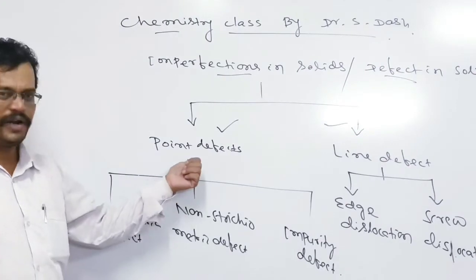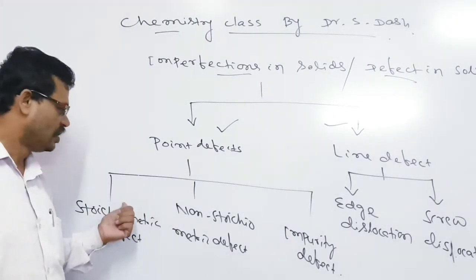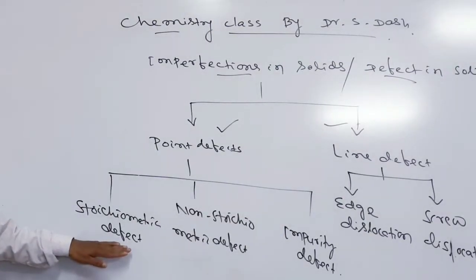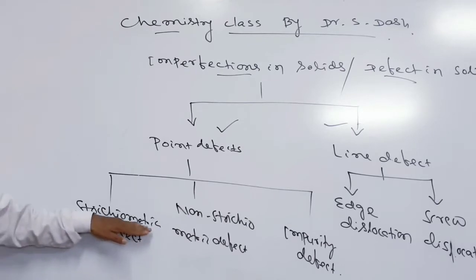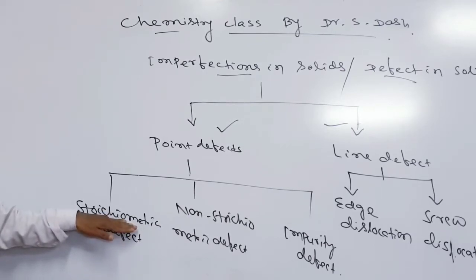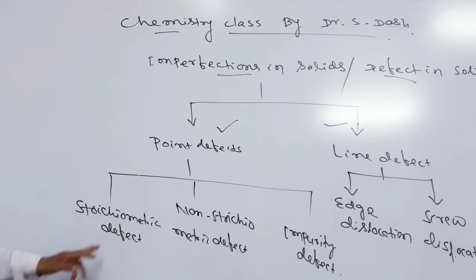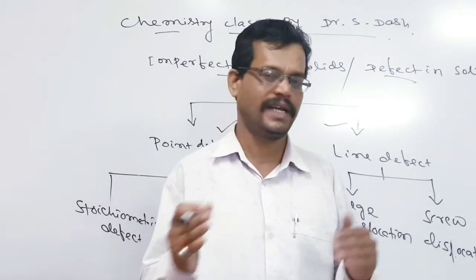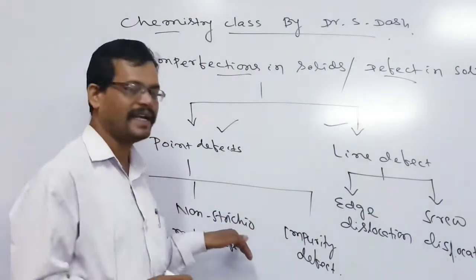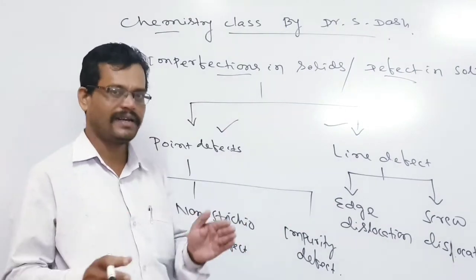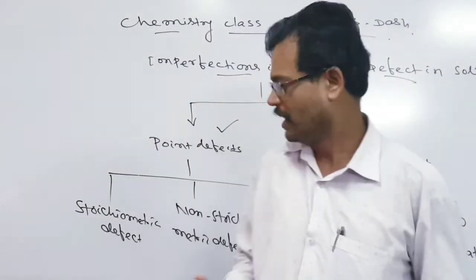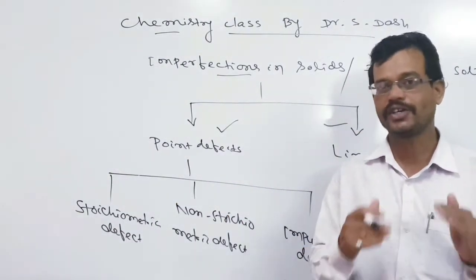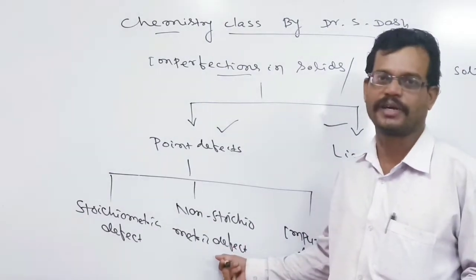So now you see, point defects are basically of three types: stoichiometric, non-stoichiometric, and impurity. First of all, we will come to stoichiometric. As the name indicates, stoichiometric means the ratio remains the same. In ionic solids there is a presence of cations and anions. If the cation and anion ratio remains the same, then we can say it is a stoichiometric defect. If the cation and anion ratio is not the same, then we can say it is a non-stoichiometric defect.